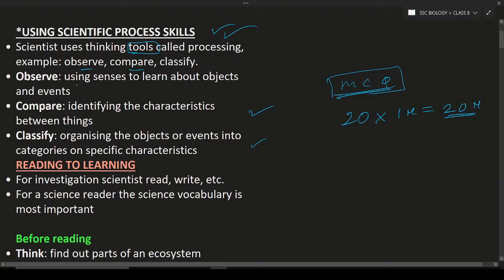And here it includes observation. Observation means you are using the senses to learn about the object, okay?